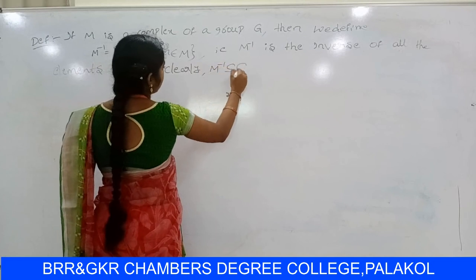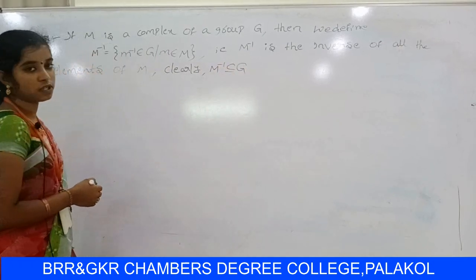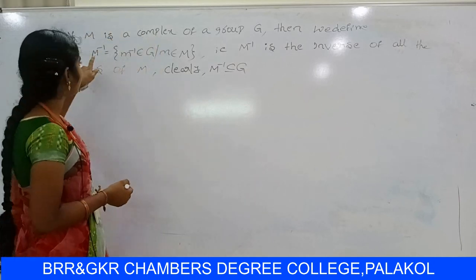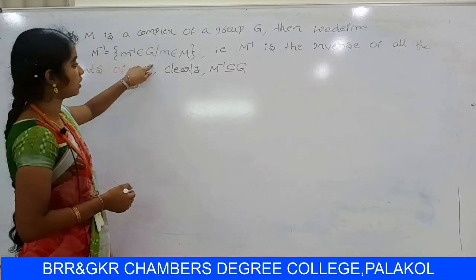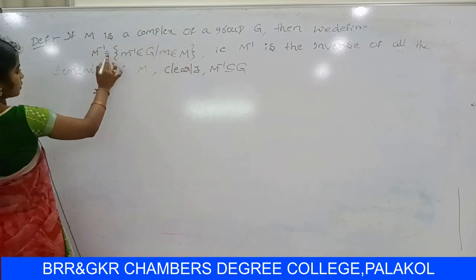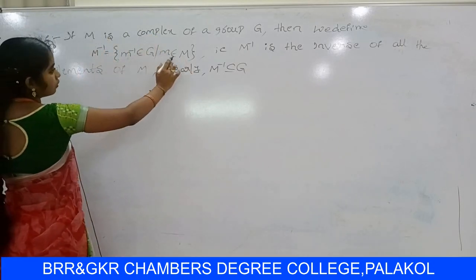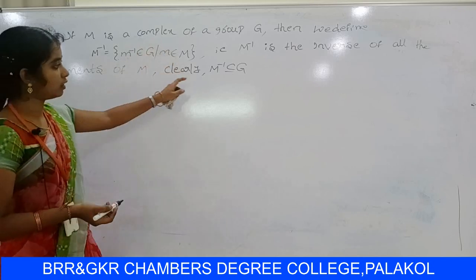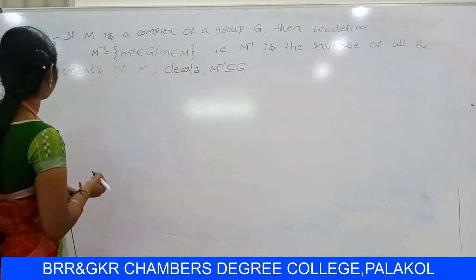Clearly M inverse is contained in Z. So M is a complex of a group, then we define M inverse = {m inverse belongs to Z such that small m belongs to capital M}. So the meaning is, M inverse is the set of inverses of all the elements of M. So clearly M inverse is contained in Z. So next theorem.